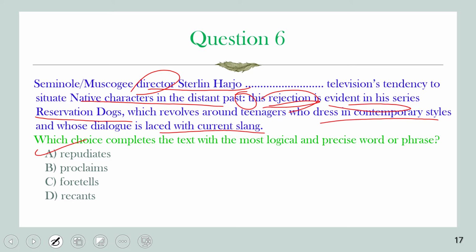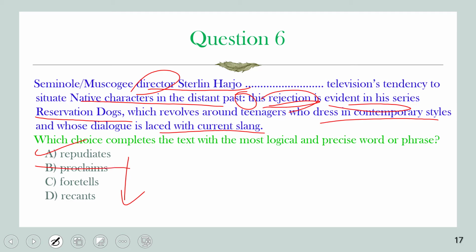But we're gonna go through the other answer choices, okay, to make sure that they are not correct. So proclaims means to affirm. Did he affirm television's tendency? No, he was against it and he rejected it. For sure this is not correct.